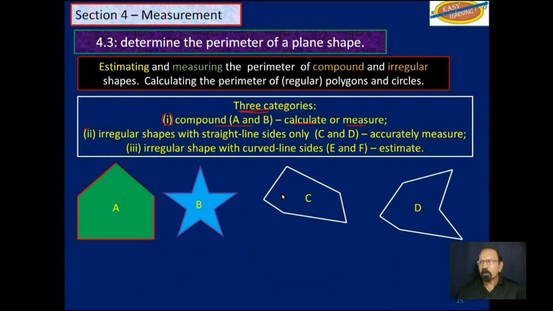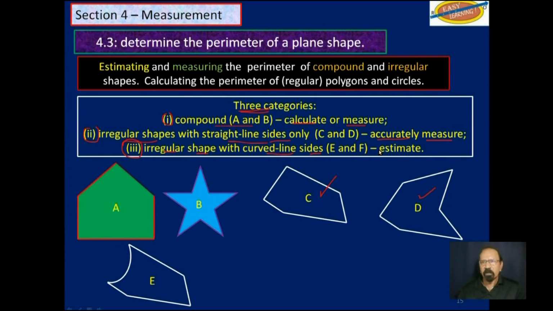Then in part 2, we will deal with irregular shapes with straight line sides only, as in the case of C and D. We will accurately measure them. And then in the following section, we will learn how to find the perimeter of irregular shapes with at least one curved line side.